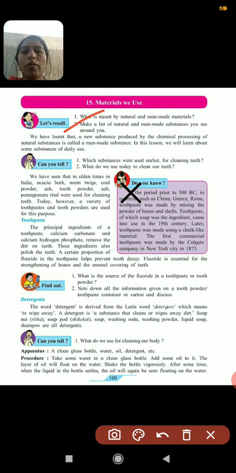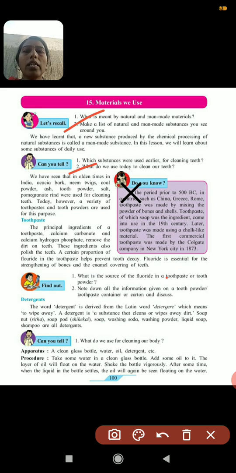First, we'll see which substances were used earlier for cleaning the teeth. In earlier days they were using neem twigs, ash, coal powder, some tooth powders for cleaning the teeth. Now, what do you use today to clean your teeth? If you are using Colgate, Pepsodent, Miswak, all these toothpastes we are using nowadays.